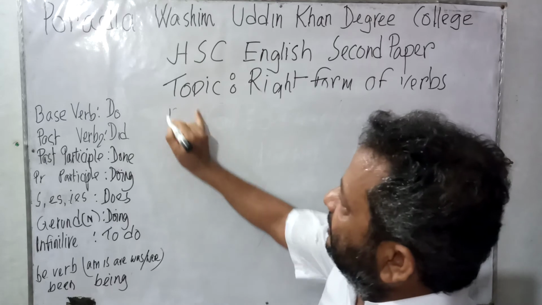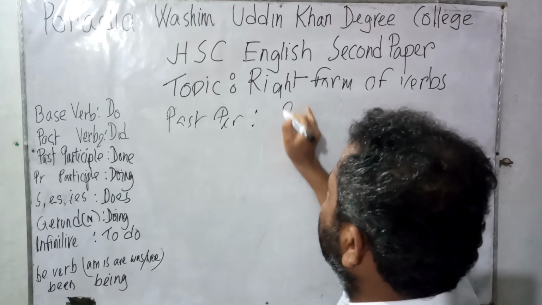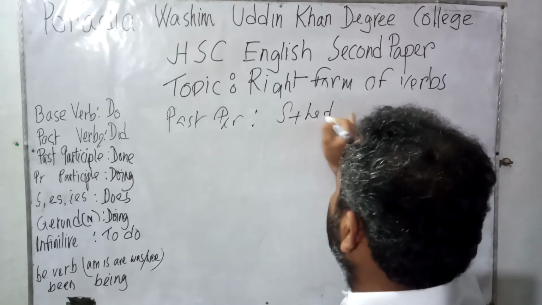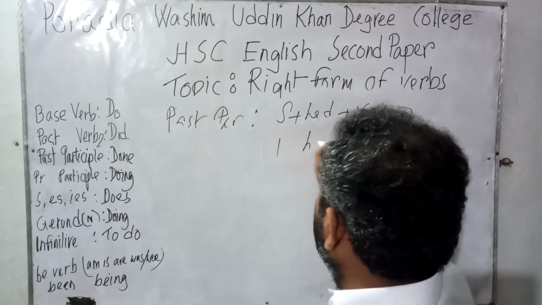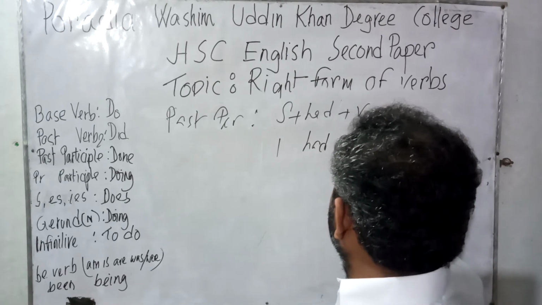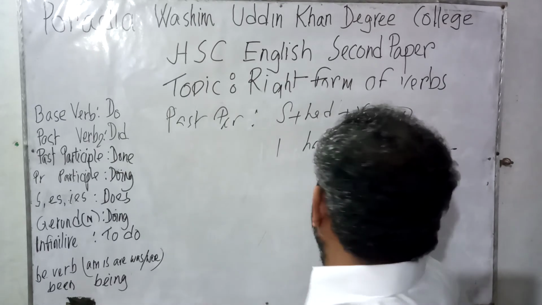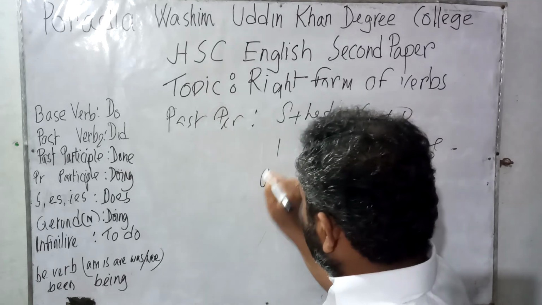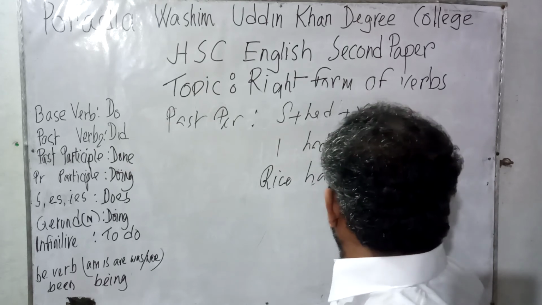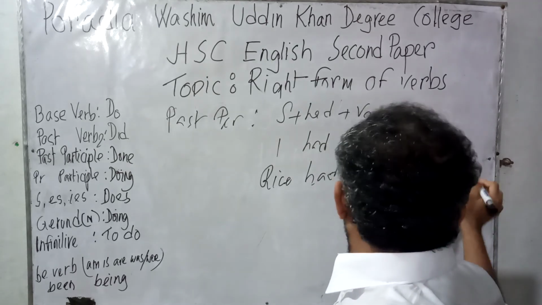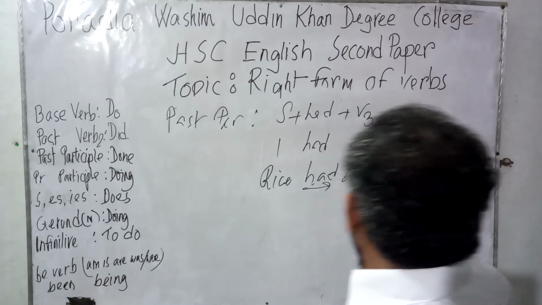Now let us consider that this is past perfect, and in that concern the structure is subject, had, verb 3, object. And if the subject is I, it would be I had, and verb 3 form eaten. I had eaten rice. Now the passive form would be rice had been eaten by me.